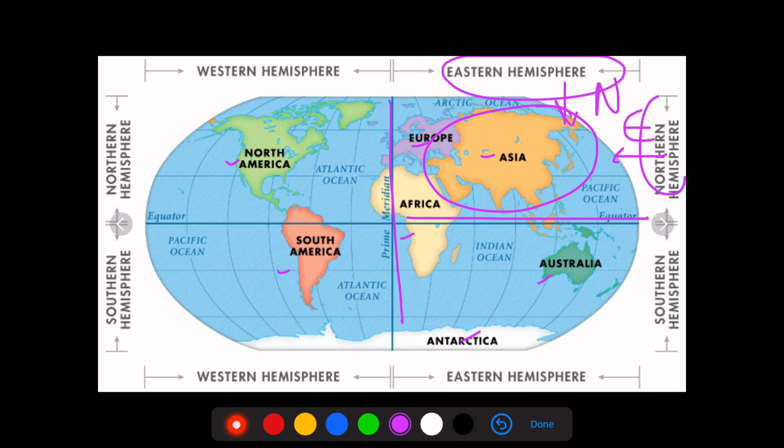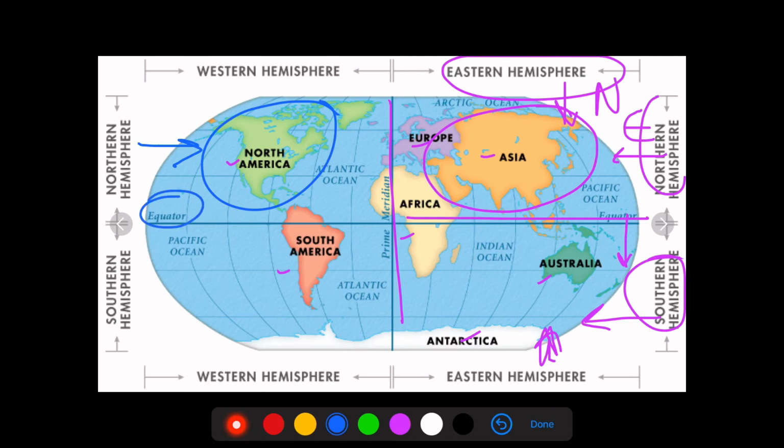Similarly, Australia is in the eastern hemisphere, and it is below the equator, therefore it is also in the southern hemisphere. North America is in the northern hemisphere as it is above the equator, and in the western hemisphere as it is west of the prime meridian.